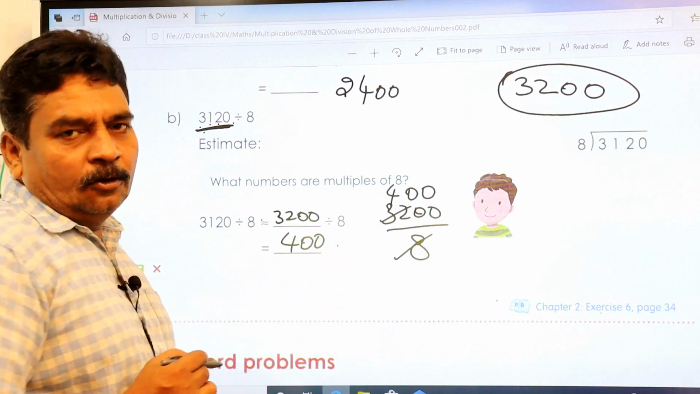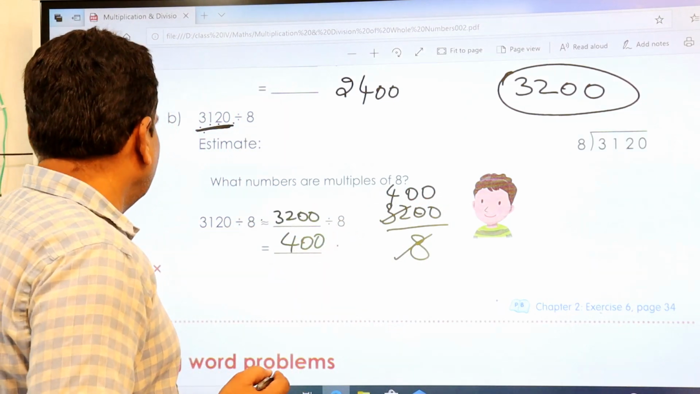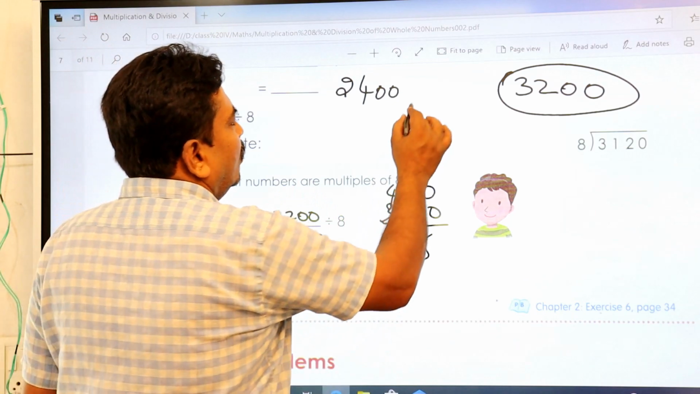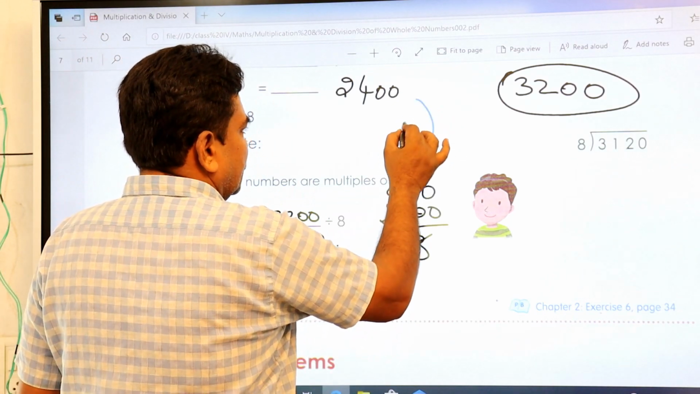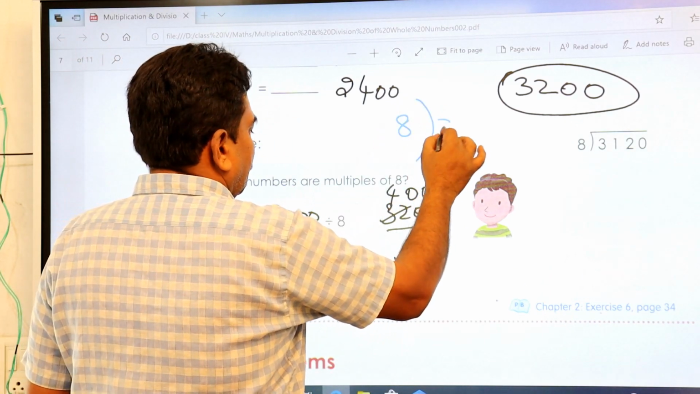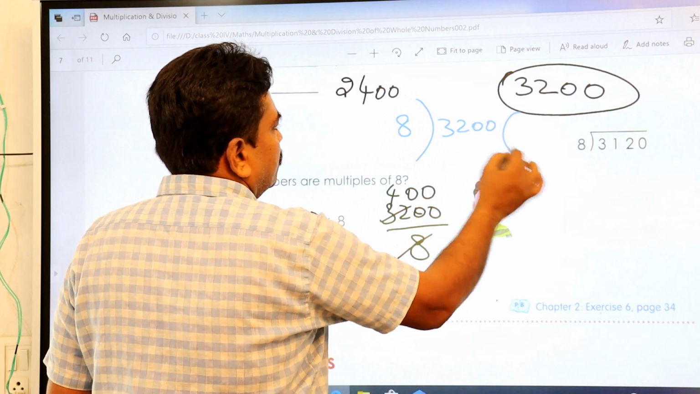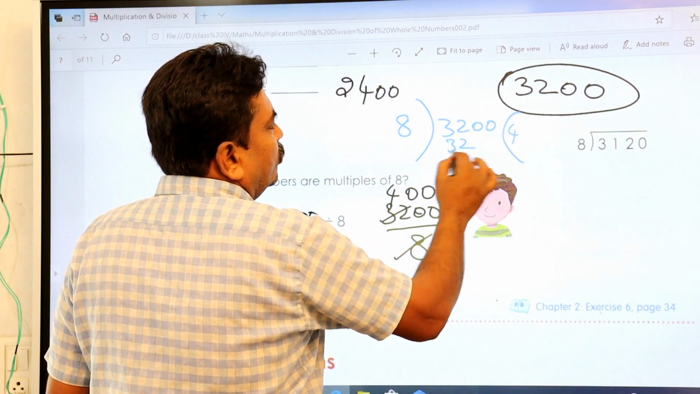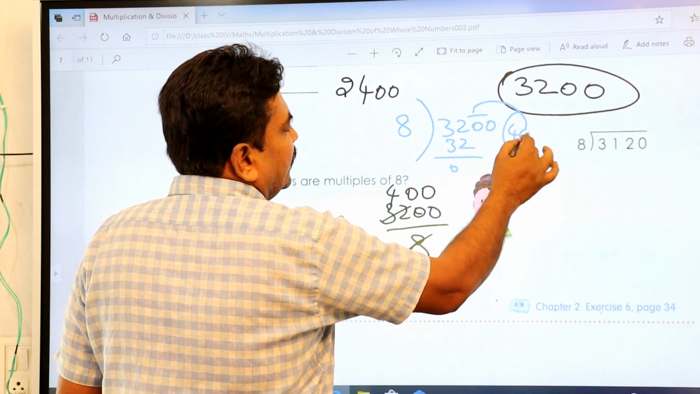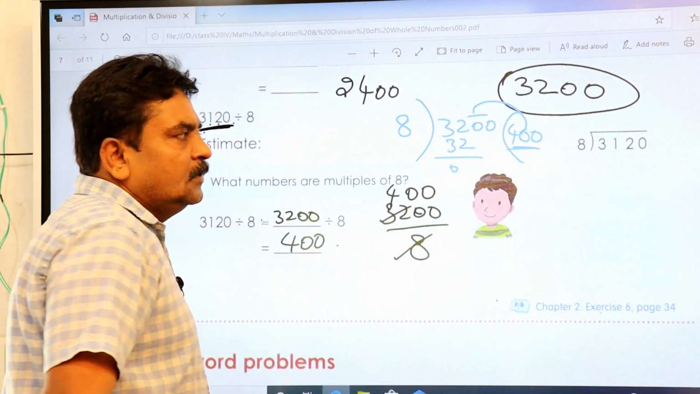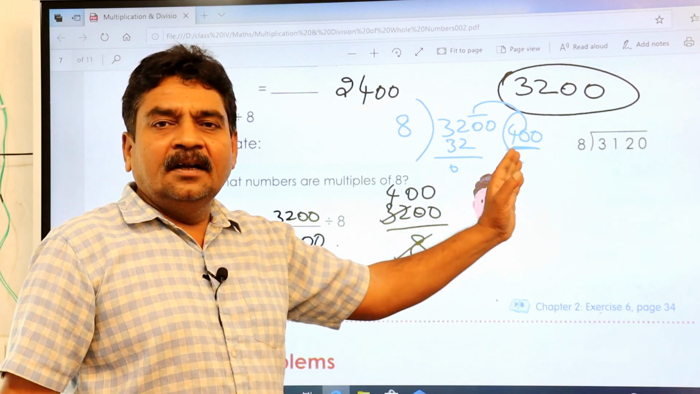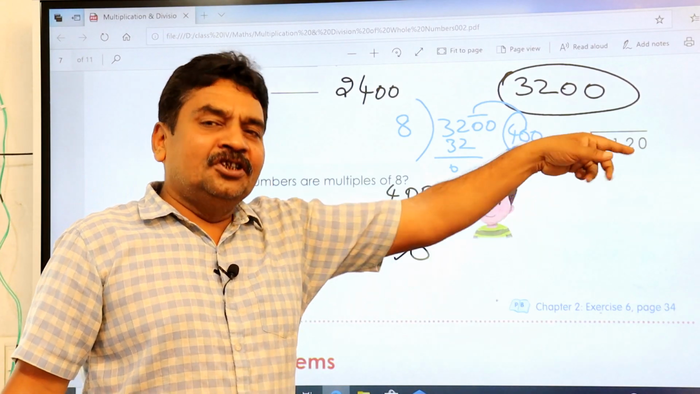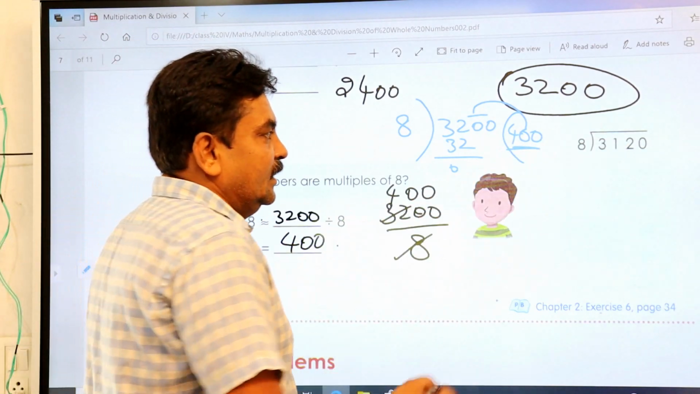In this way you can do it, or you can do it in the old method. That is 8 into 3200. How much does it come? 8 fours are 32. These two zeros you keep here. You got 400 here. Let us divide to the original number. What do you get? See here.